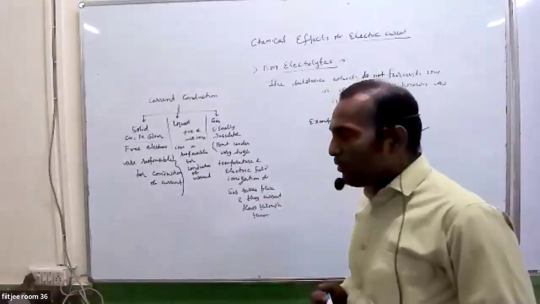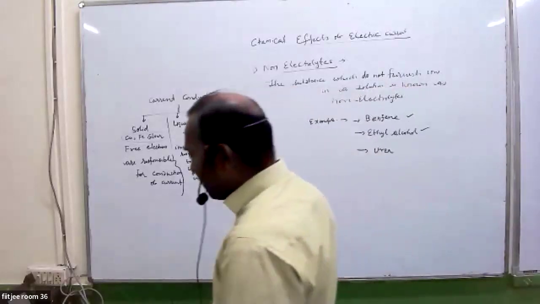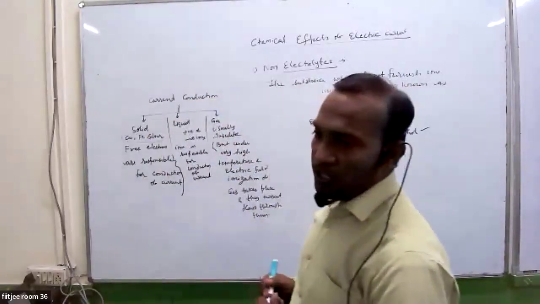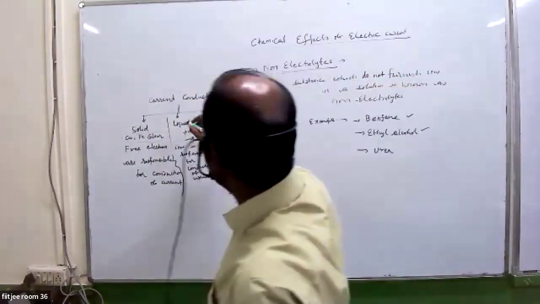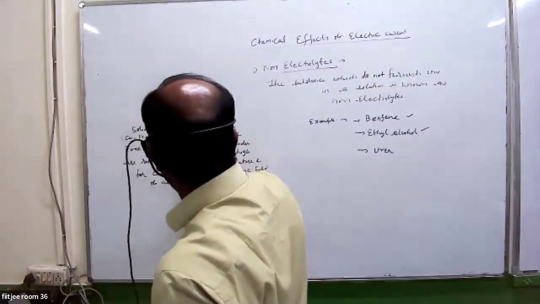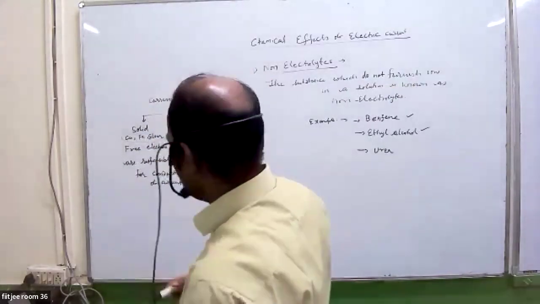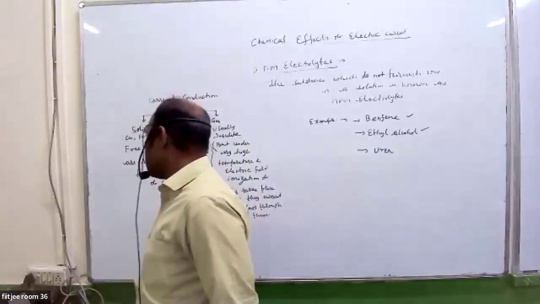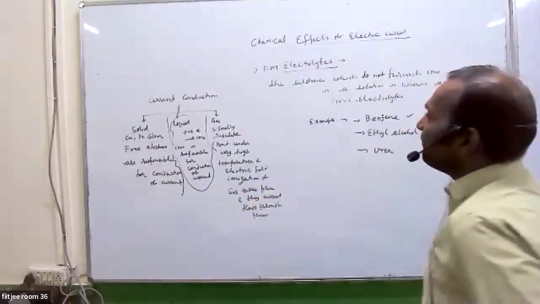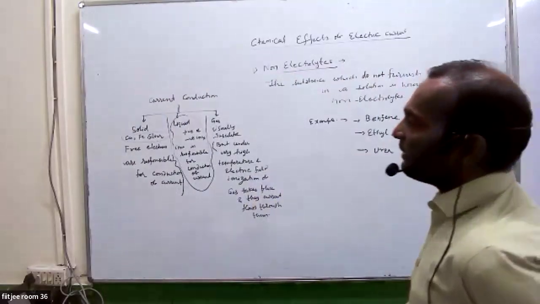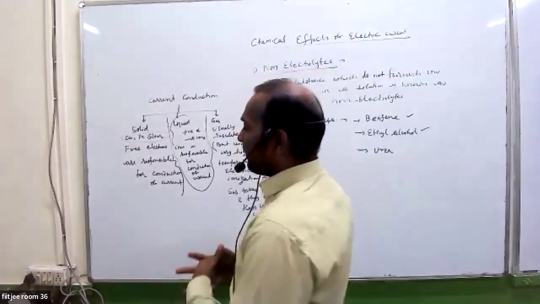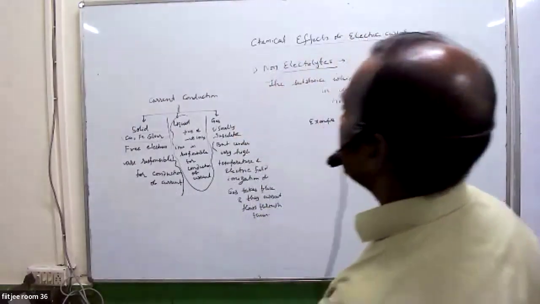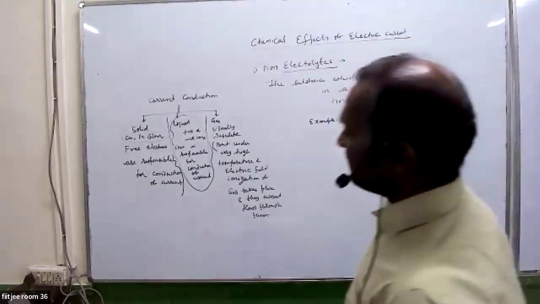So you can note down our topic of discussion in today's class. Glass is not a conductor, no. I'm talking about current conduction. Current conduction takes place in solids, can take place in liquids, and can take place in gases.